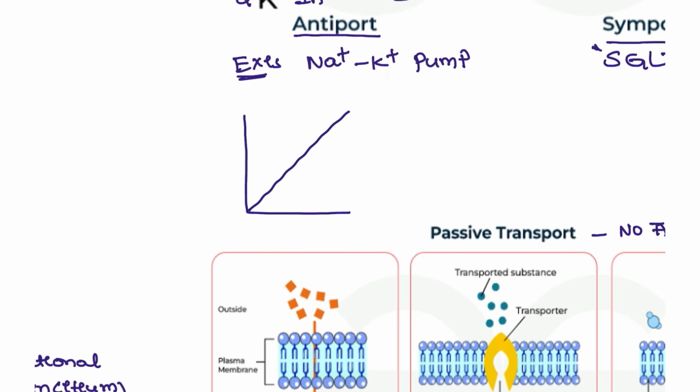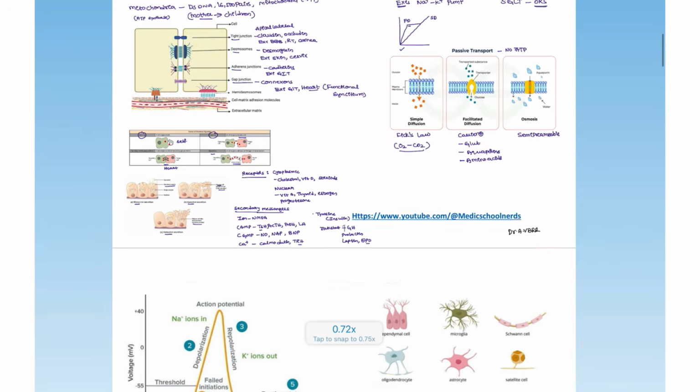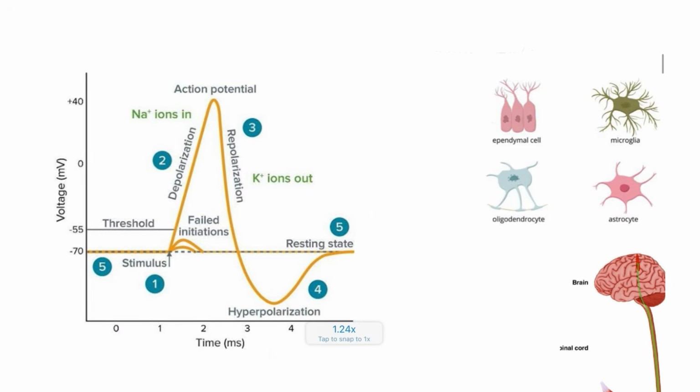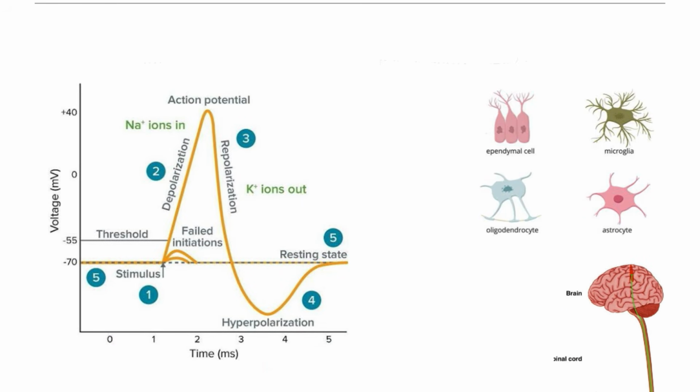if there is simple diffusion, there is no saturation kinetics. But if there is any other saturable kinetics, for example facilitated diffusion versus simple diffusion, the saturation will be seen, right? This is one of the graphs that is also asked in the examination. Next, moving on to neurophysiology, which we are going to discuss now.